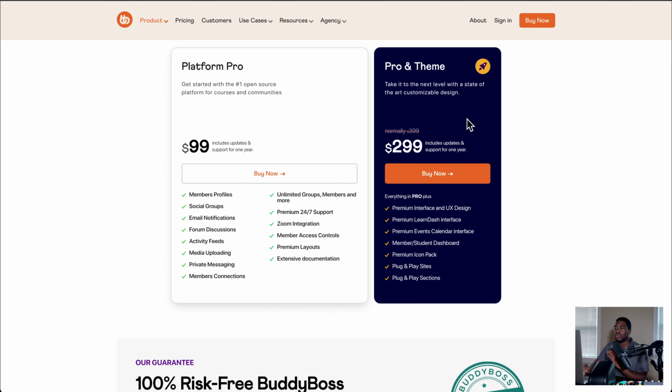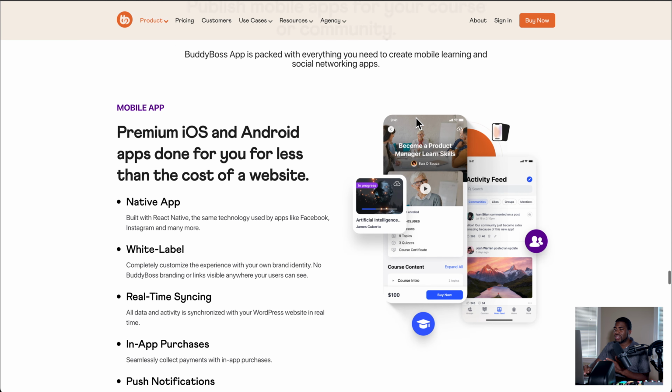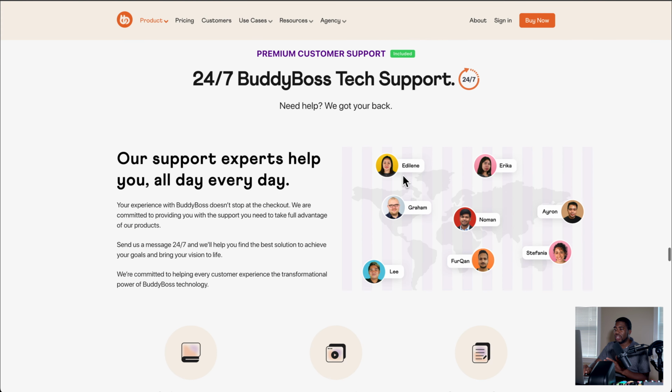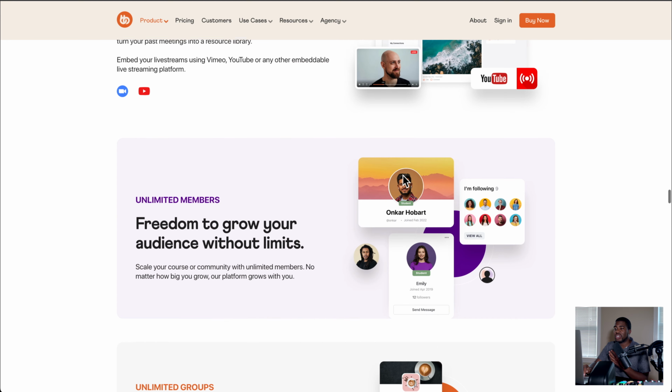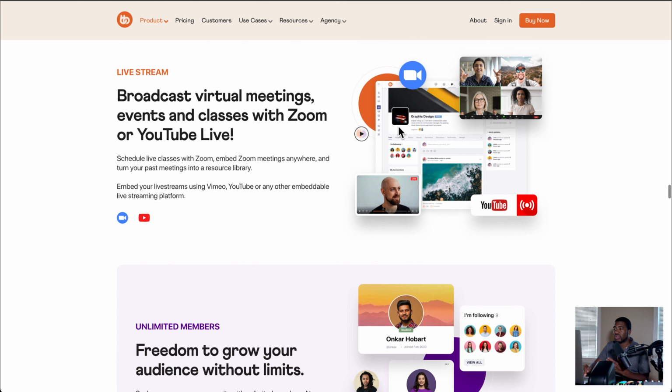Most people are going to want to use their theme because out of the box, it has this look and feel that you would want, that looks like a Facebook group or looks like a Circle. If you're not going to use their theme, you've got to build this look and feel yourself. So that's something key. I just want to make sure you know that that's key.